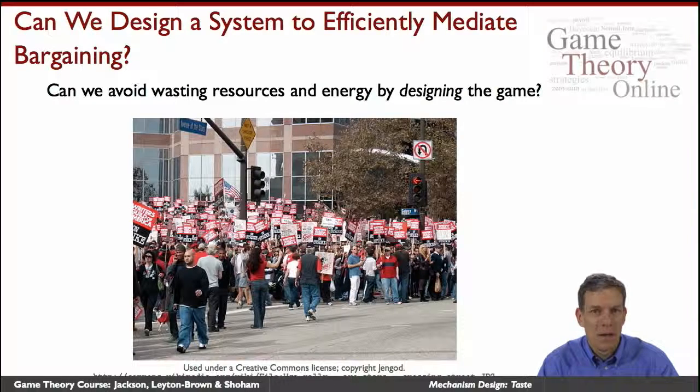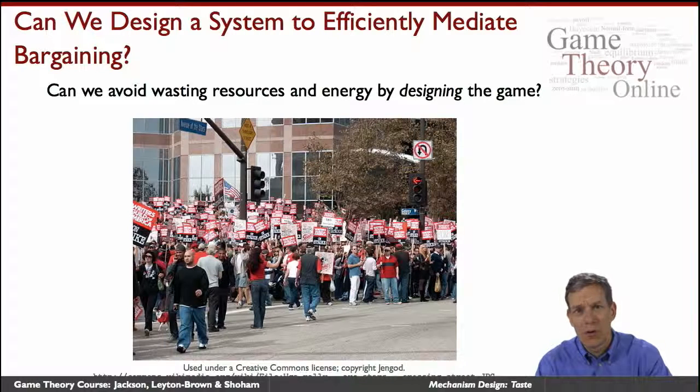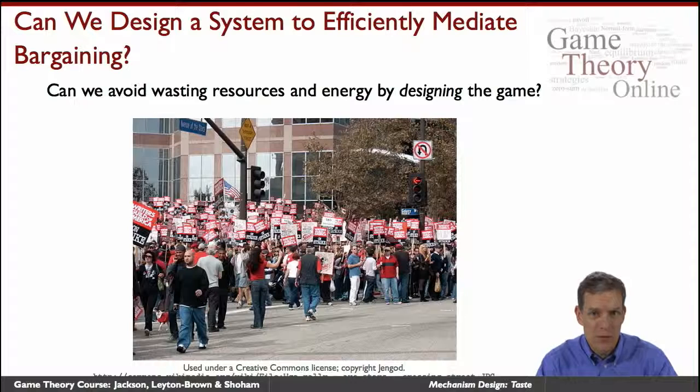agreement. And so here we can ask a question of, well, let's suppose now that we're in a Bayesian setting. So we have a situation where we have workers thinking about trying to get higher wages, and we have management and shareholders on the other side trying to keep wages low. And they each want different things coming out of a new labor agreement. Can we design a way in which they're going to come to a table and make offers and counteroffers in such a way that they'd actually reach an agreement and avoid a strike and avoid wasting resources and time? We see strikes all the time. So the answer evidently seems to be no, we can't necessarily design such a procedure.